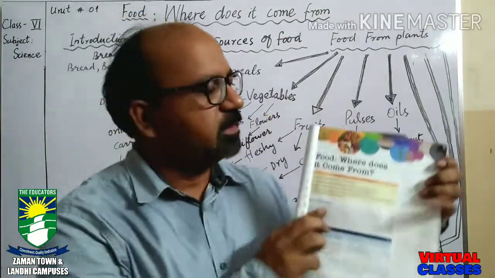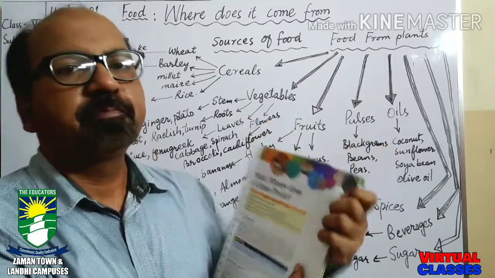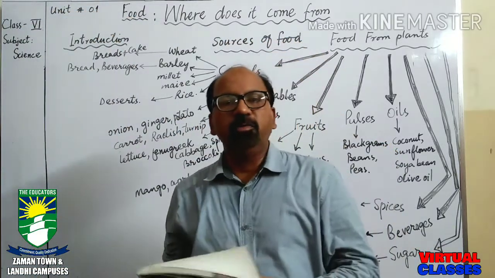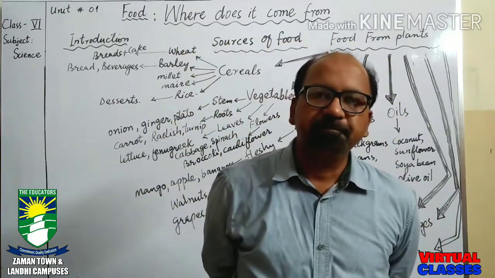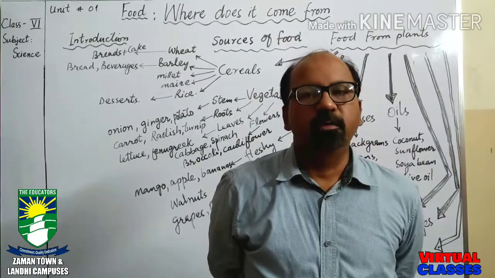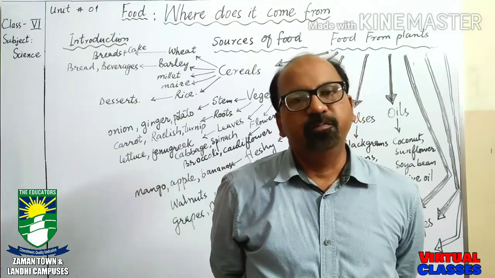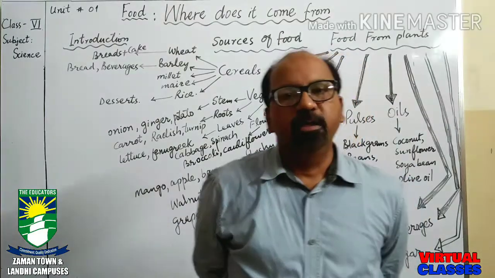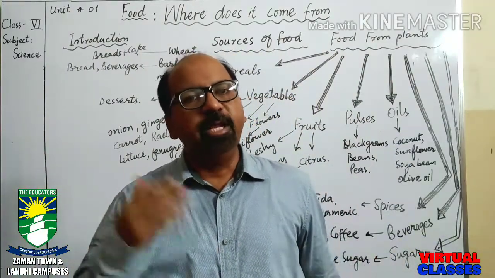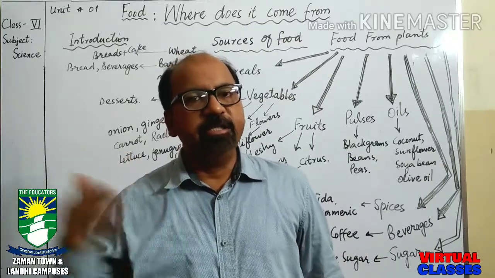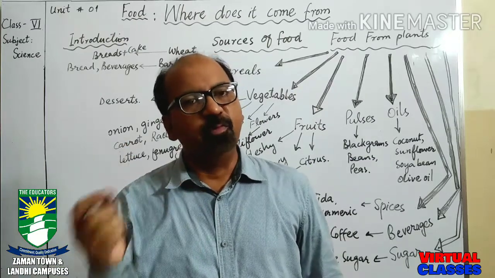We are going to start from the first chapter, and the first chapter is food. Where does it come from? When we talk about the food, first of all, it is necessary to know why we need food. We need food for doing different tasks of life, for different works, for exercise, for different tasks at school, at home, in the playground. We need energy to do all these sorts of work, and we get energy from the food.